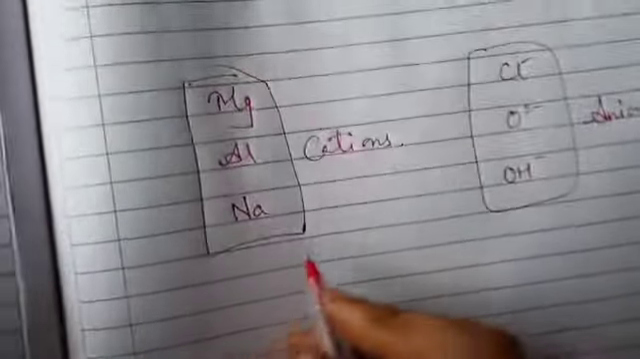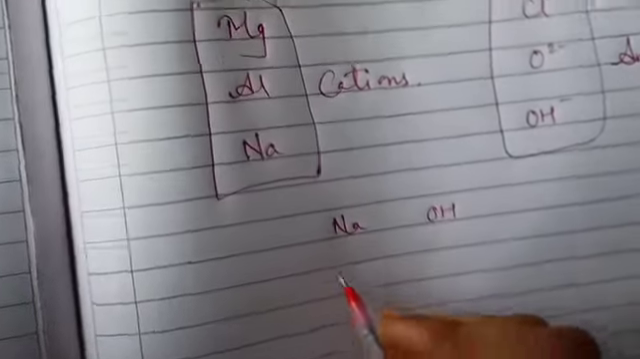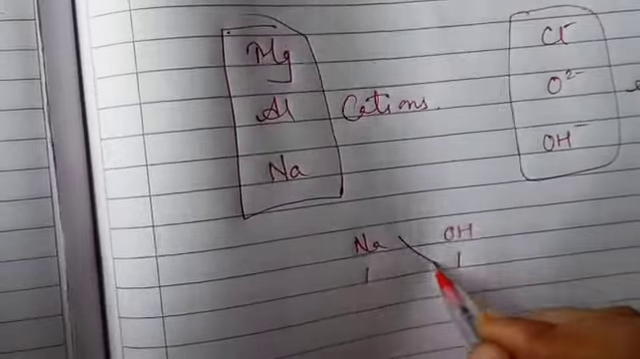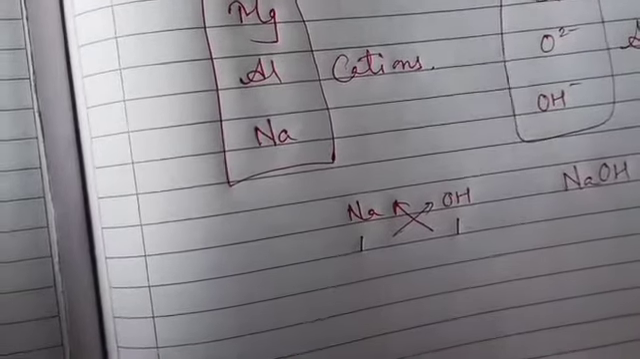Let me show you one simple example. NaOH. Na is having valency 1, OH is also having valency 1. When we crisscross this, we write NaOH. We go for writing NaOH.